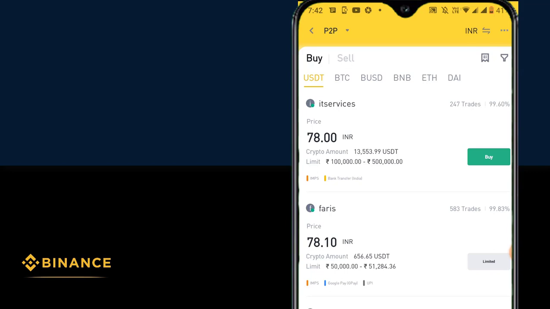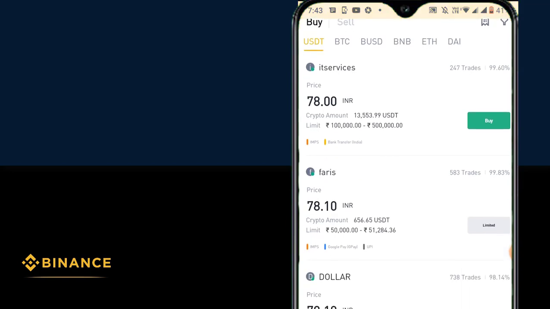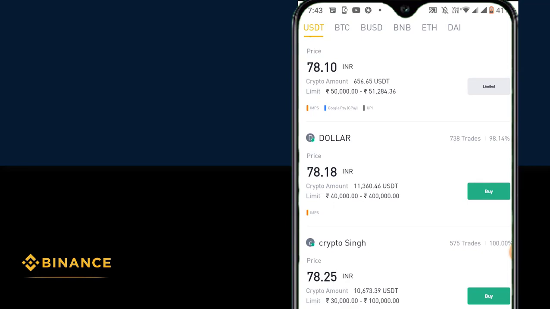So one thing is clear here: we cannot buy the cryptos from the first guy. Even though he has a good record, we cannot buy from him because he is not selling the minimum quantity of 100 rupees. His minimum order limit is 1 lakh rupees. I'm looking for smaller quantities. For that, I will scroll down here, and I will keep searching for people until I get a 100 rupee minimum order.